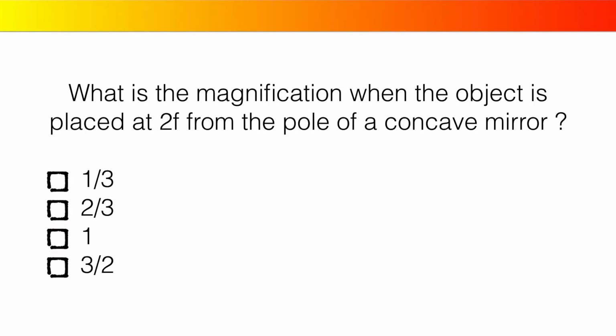What is the magnification when the object is placed at 2f from the pole of the concave mirror? 1 by 3, 2 by 3, 1, 3 by 2.